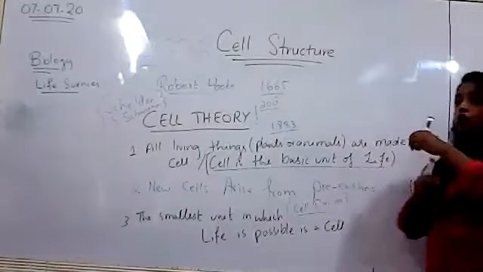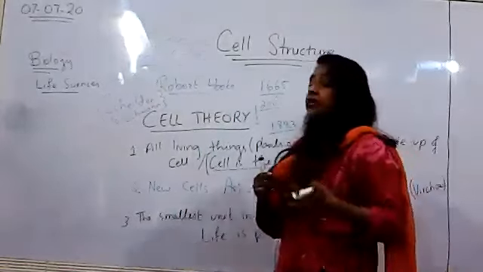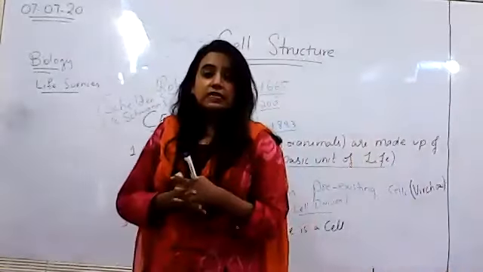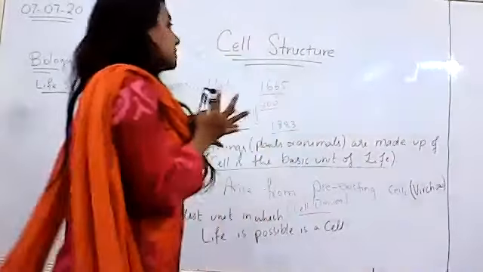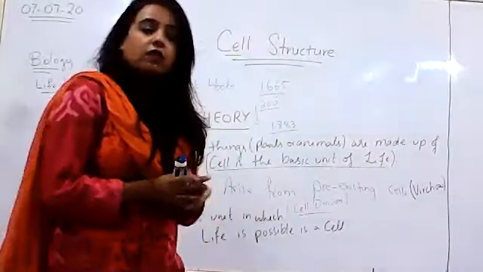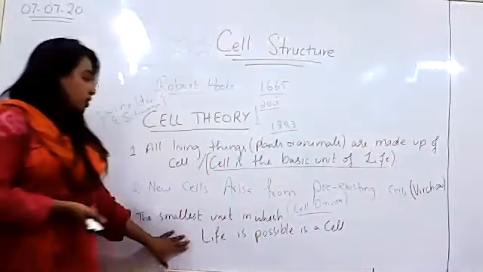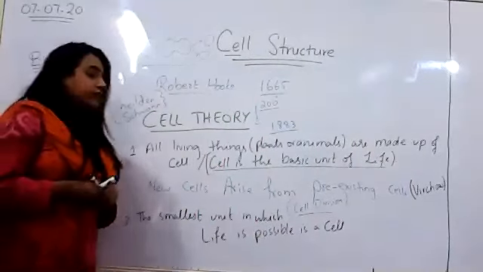Cells do not necessarily need to come together and form tissues. Cells can exist as individual entities as well. So the smallest unit in which life is possible is a cell.